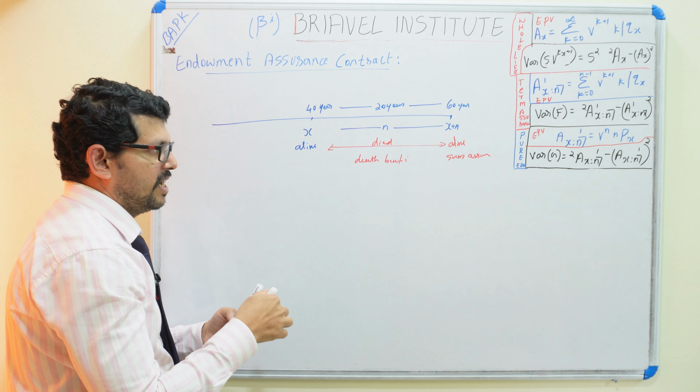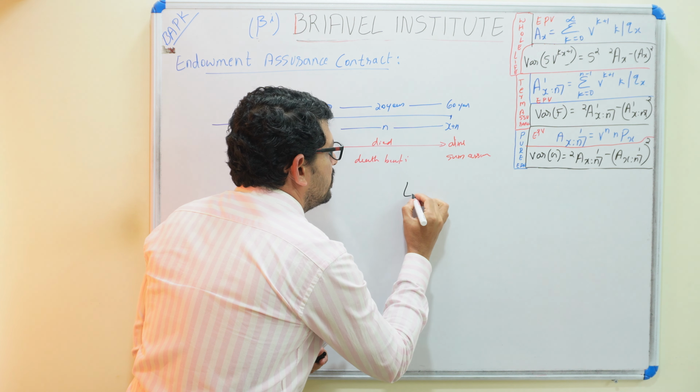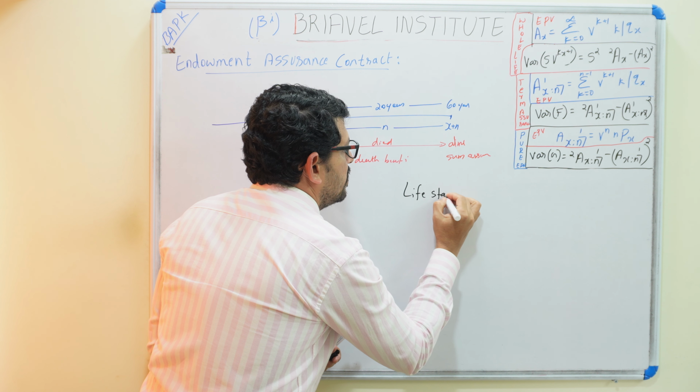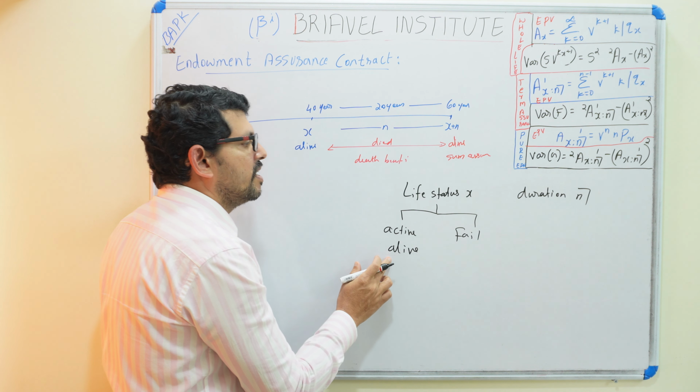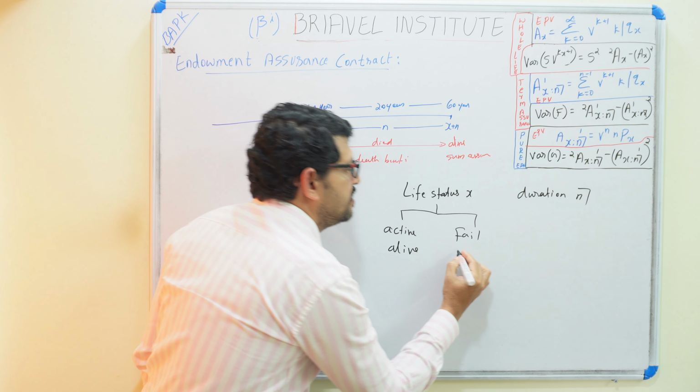We can check the life status, then we'll understand. Life status is expressed by X, and duration is expressed by N with the corner symbol. Life status can be active or failed. Life status active means he is alive. Failed means he died.